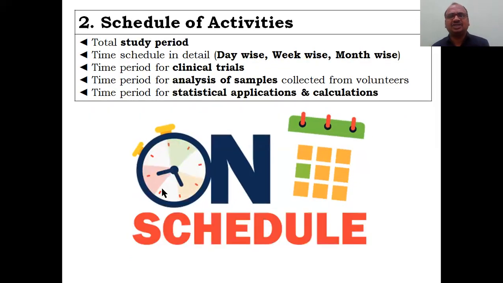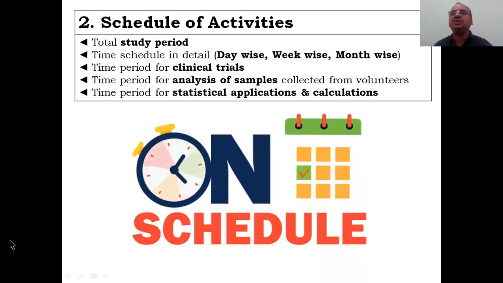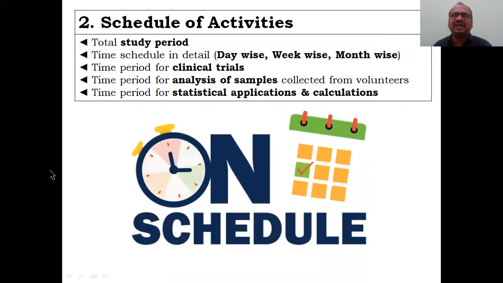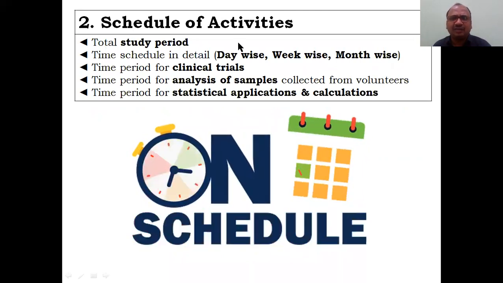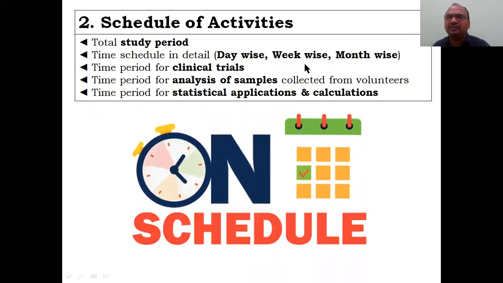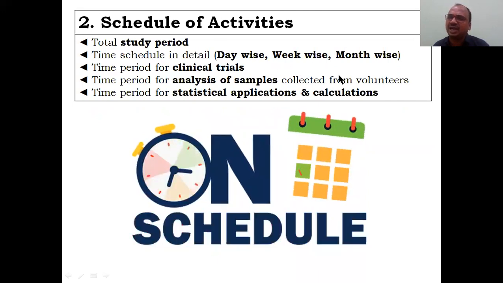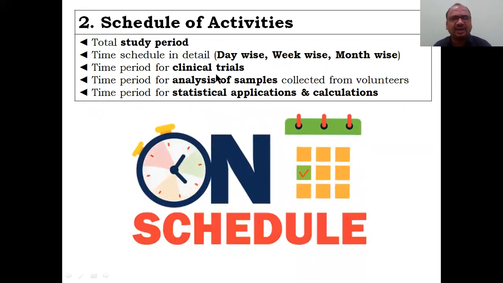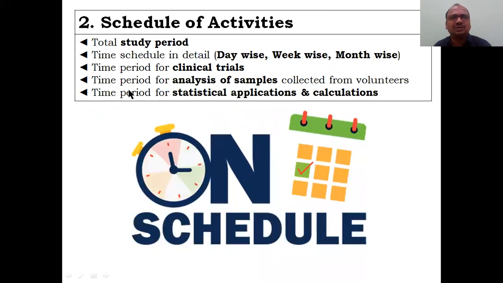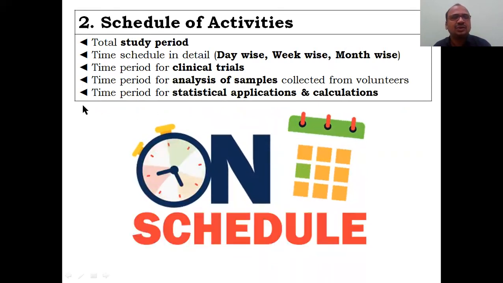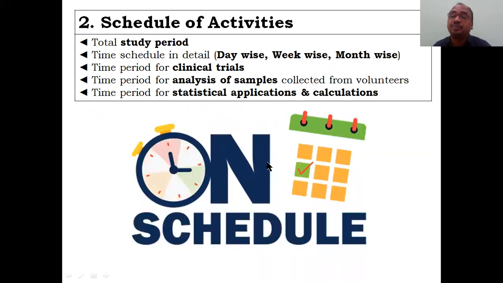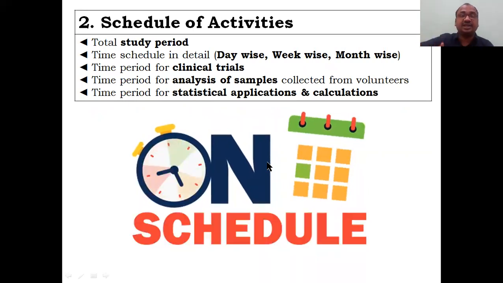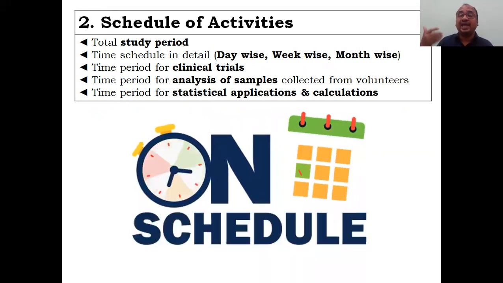And second chapter is the schedule of activities. Here you have to mention clearly the total study period, say you completed it within 1 year. In 1 year, what you did day wise, week wise, or month wise. You have to select any one of these parameters, and according to that you have to mention. So and so period I conducted the clinical trials. So and so period I analyzed the samples. So and so time period I applied the statistics and calculations. So and so period I reported. Like that you have to write the complete schedule of the activities.